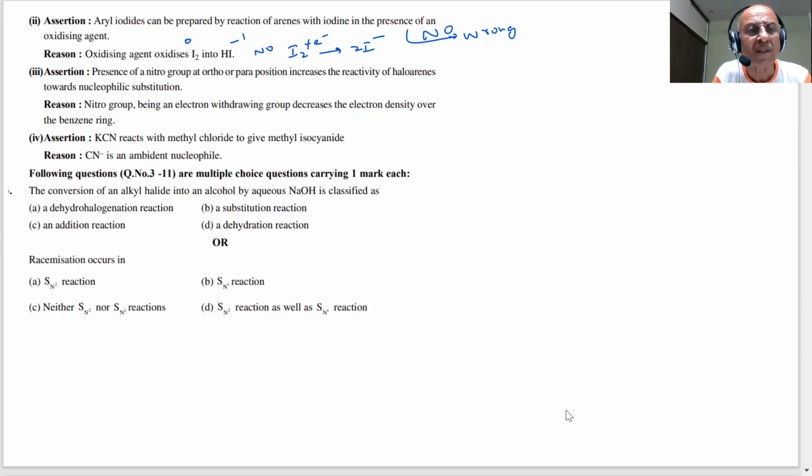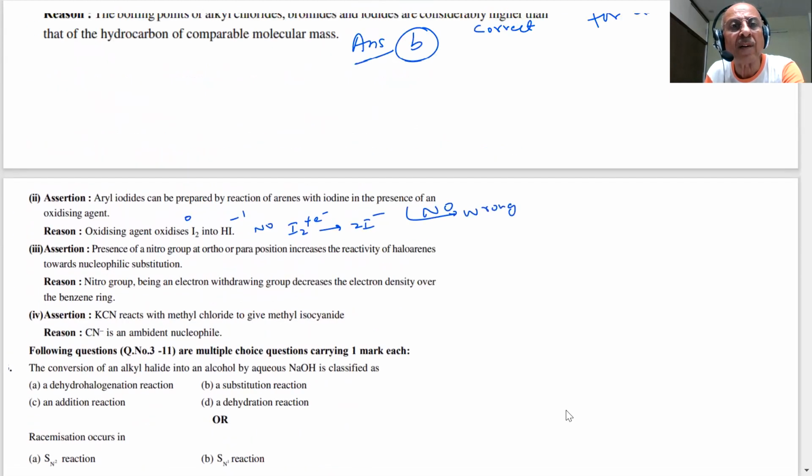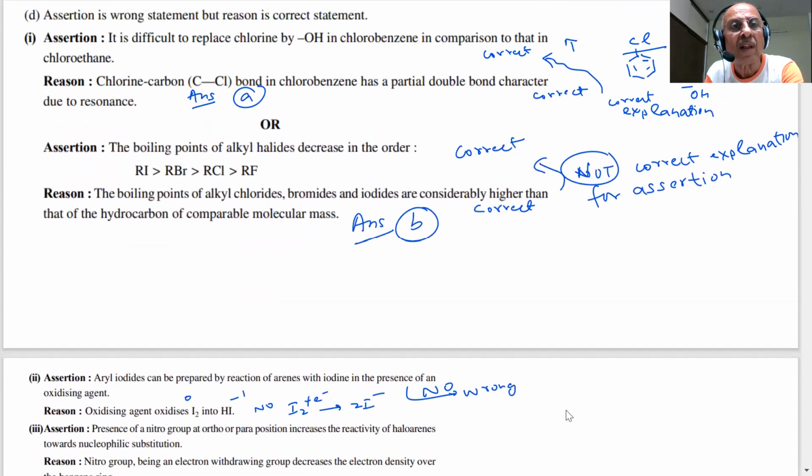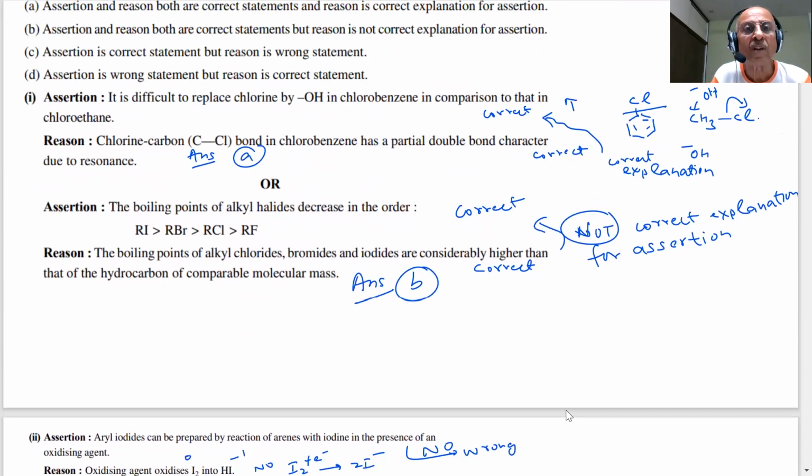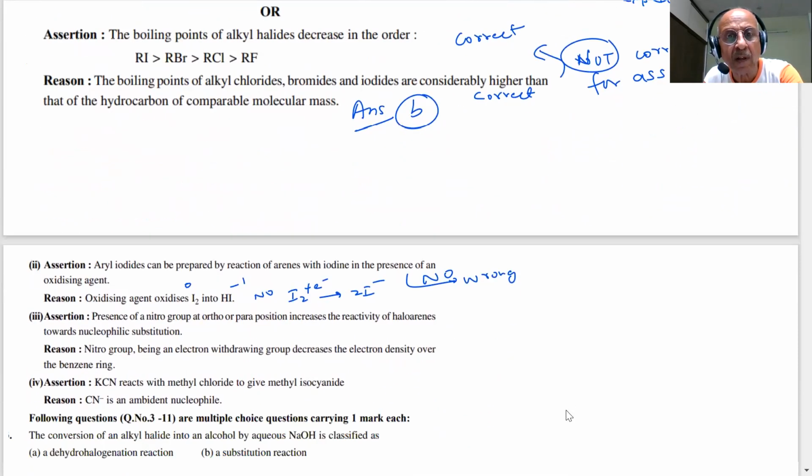Which answer do we have? We have D. But in option D, the reason was also correct. I am saying there is some problem here. Assertion is wrong, but reason is correct. Since we have no other choice here, there must be some mistake.